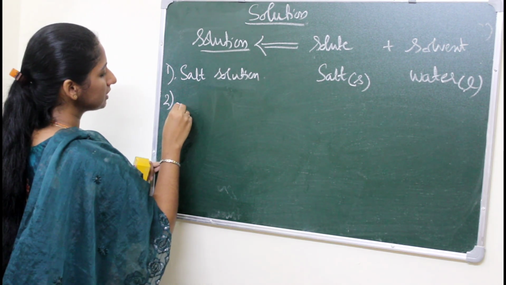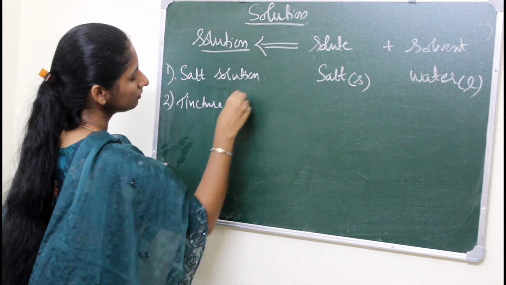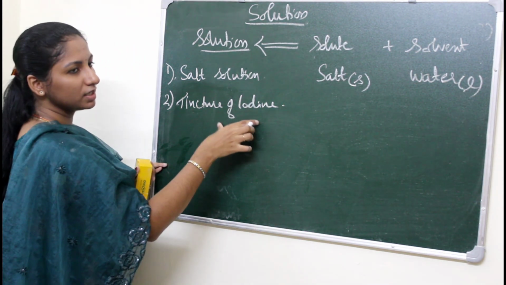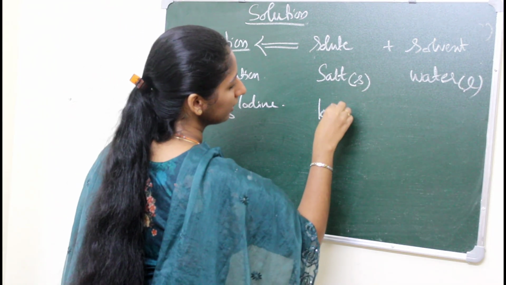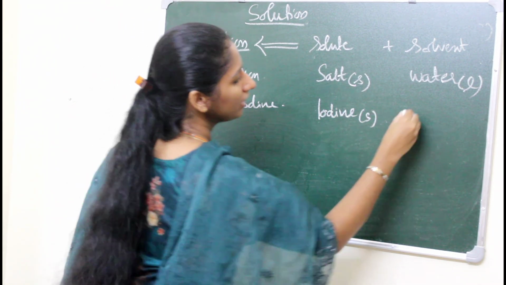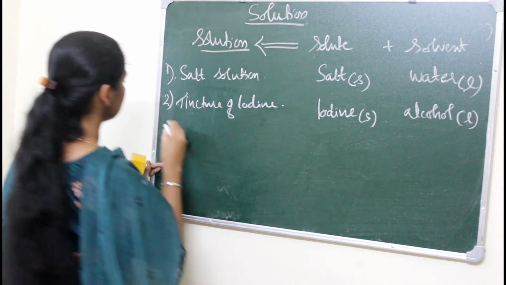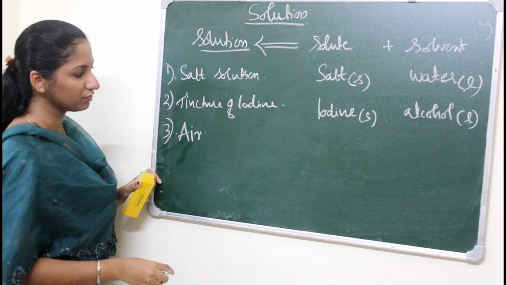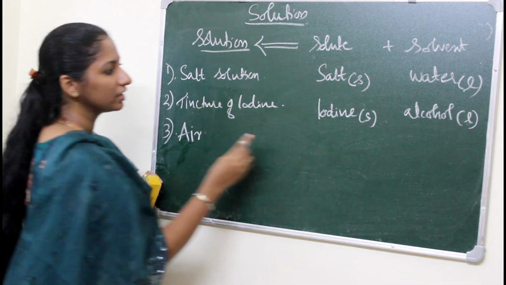Similarly, take tincture of iodine. Tincture of iodine is a solution of iodine and alcohol. The solute is iodine, which is in solid state, and alcohol is in liquid state. The third case is air. Air is an example of a gaseous solution, right?